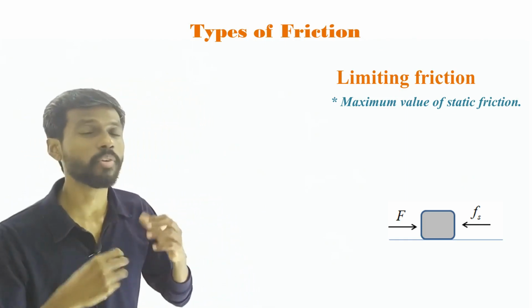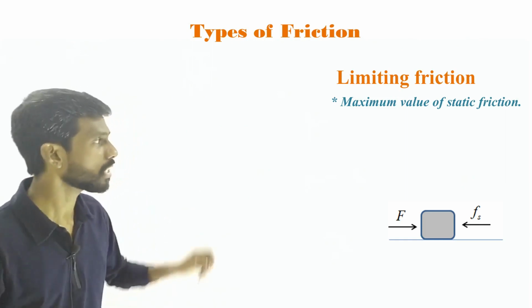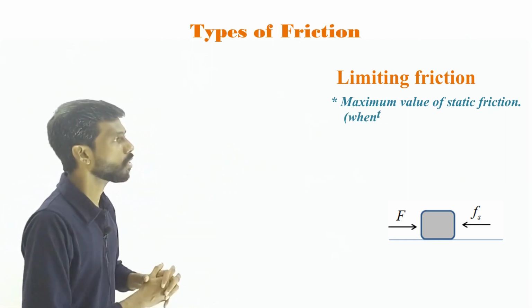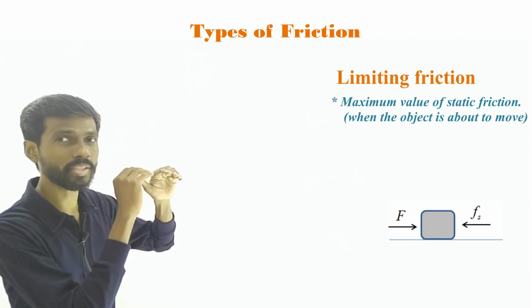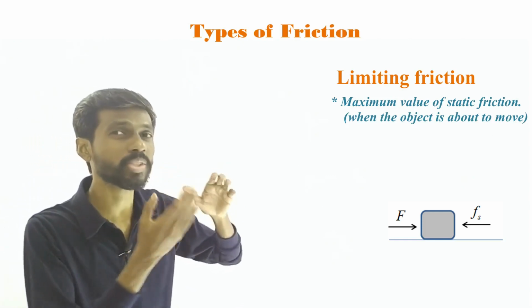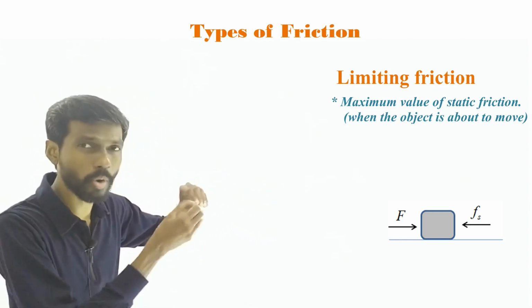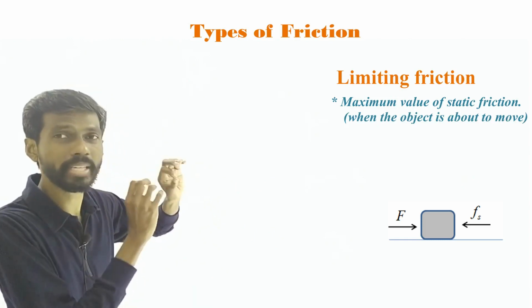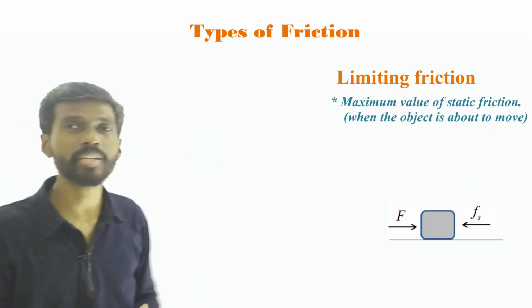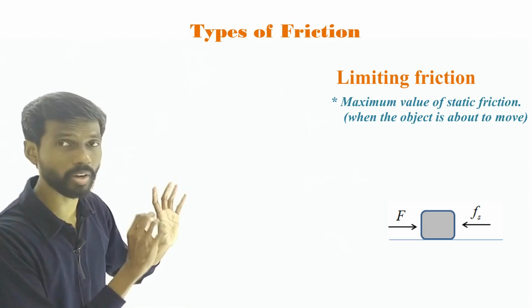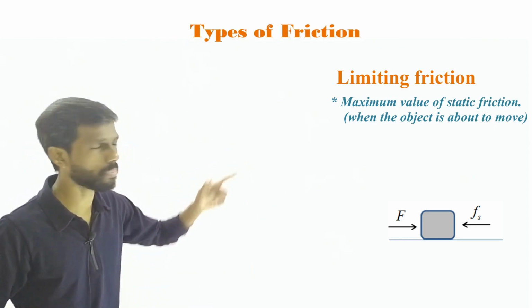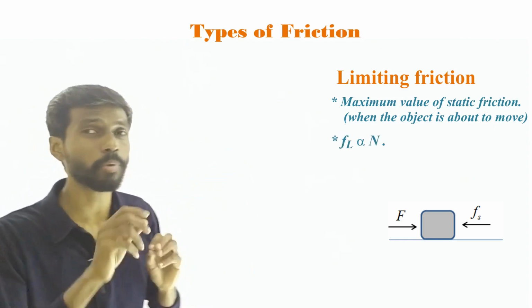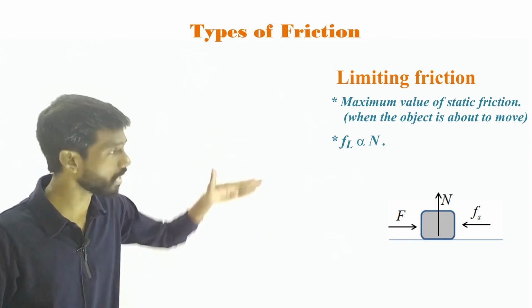Okay, so we have a formula to calculate this limiting friction. The first point is that this limiting friction happens when the object is just about to start sliding, so just about to move. Because the maximum limit is reached, this limiting friction, denoted by FL, is proportional to the normal force between the surfaces.